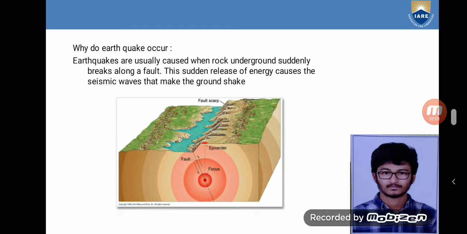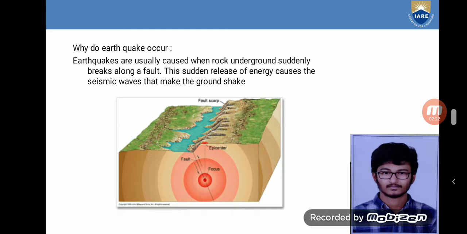When two blocks of rocks or two plates are rubbing against each other, they stick a little. They don't just slide smoothly. The rocks catch on each other. The rocks are still pushing against each other but not moving. After a while, the rocks break because of all the pressure that's built up.